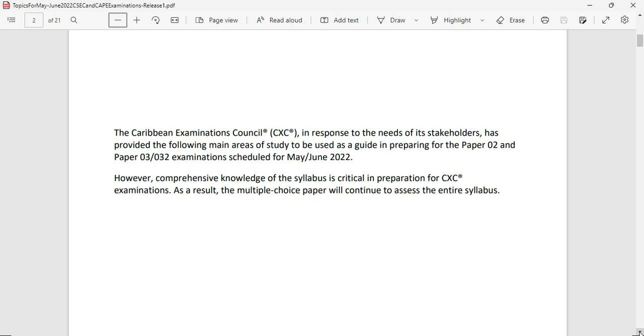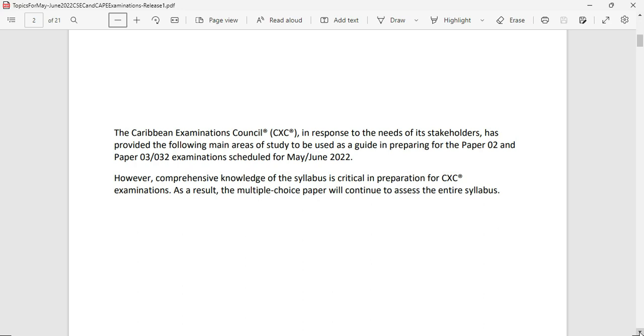However, comprehensive knowledge of the syllabus is critical in preparation for CSEC examinations. As a result, the multiple choice paper will continue to assess the entire syllabus. So for those persons who are really happy about the broad topics, please be reminded that you will have to know the entire syllabus in order to do your multiple choice examination.